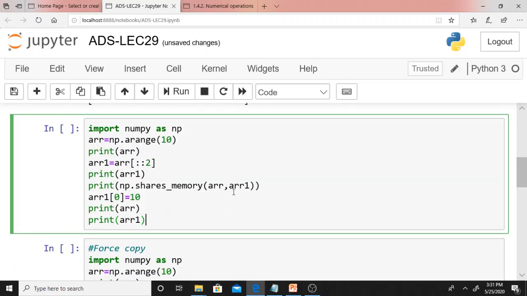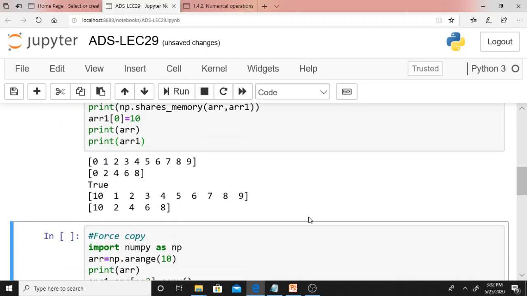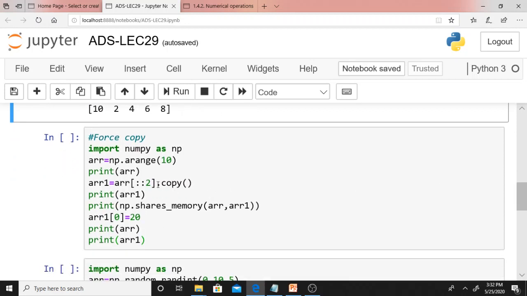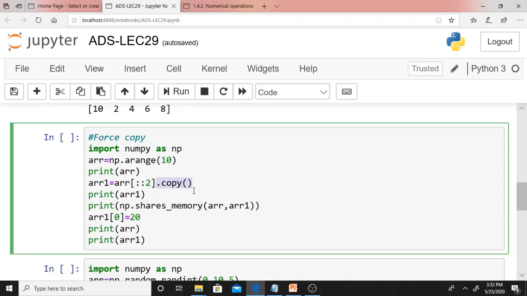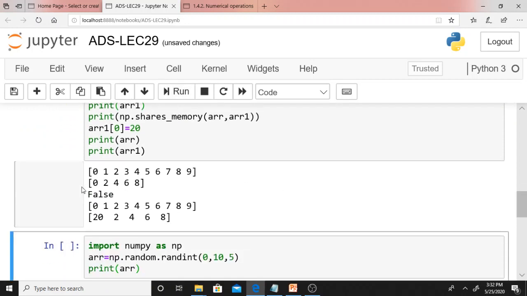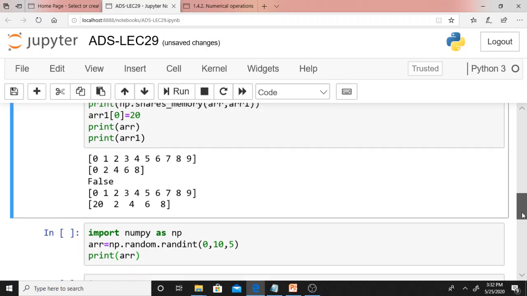shares_memory of ARR1. Here ARR1 is extracted, created from ARR. In that case, two separate memory locations will not get created. In that case, what happens? It will return true. Just see, it is returning true. It will not create two separate arrays. ARR and ARR1 refer to the same memory location. But whereas here I am writing dot copy. Dot copy means this is a forcible copy. In that case, that will create two separate memory areas. Therefore, it is returning false. That you can understand.